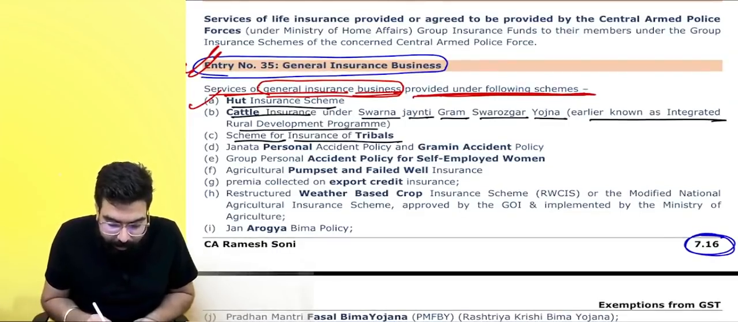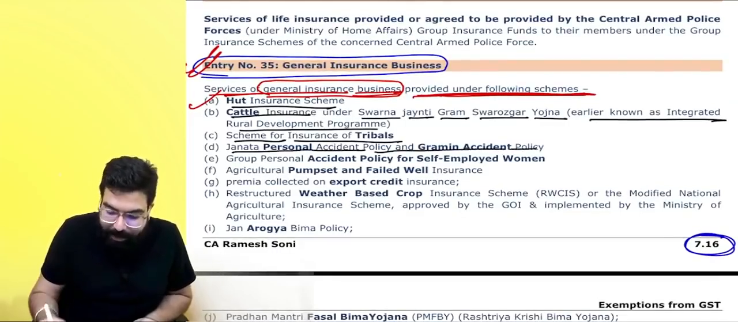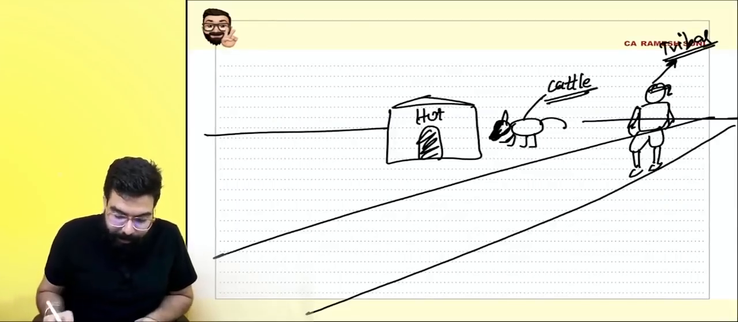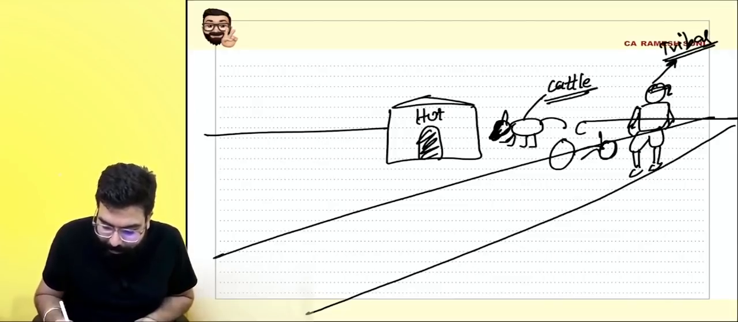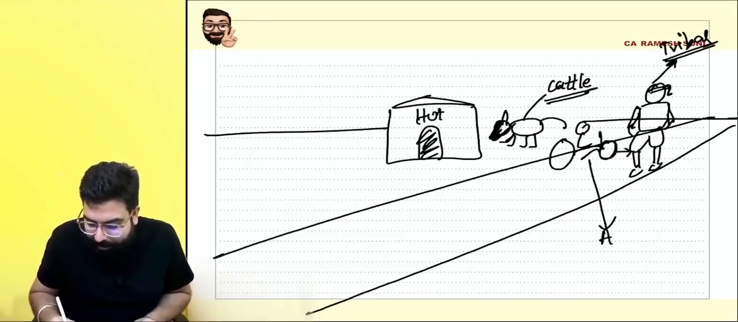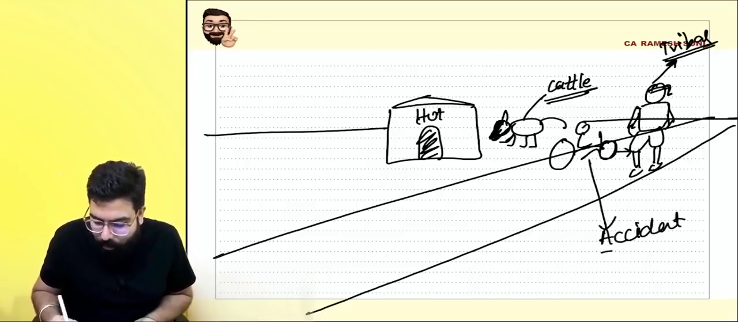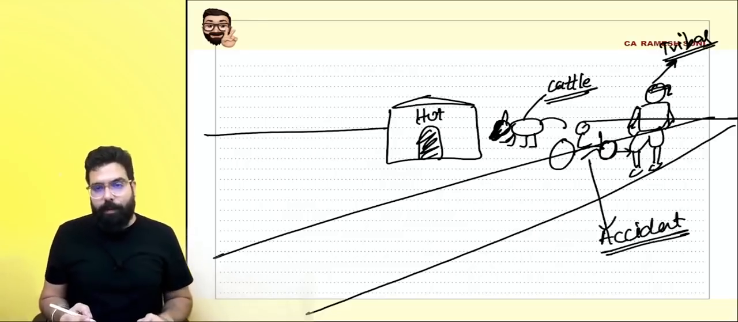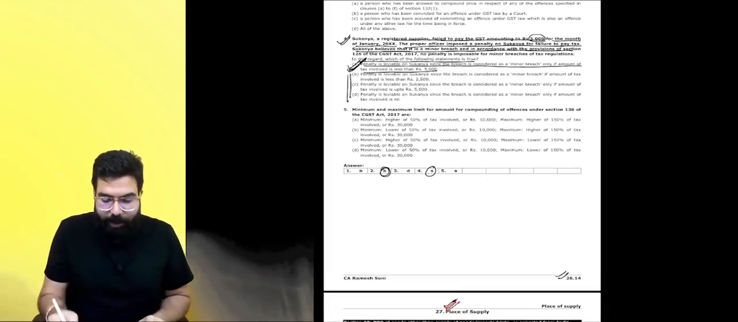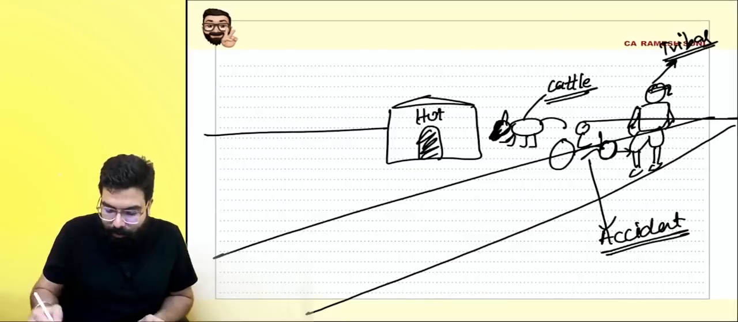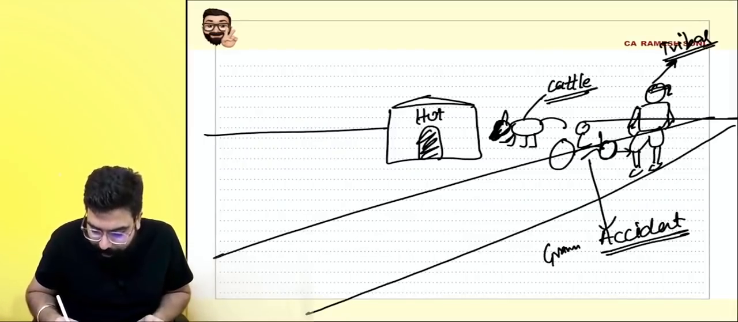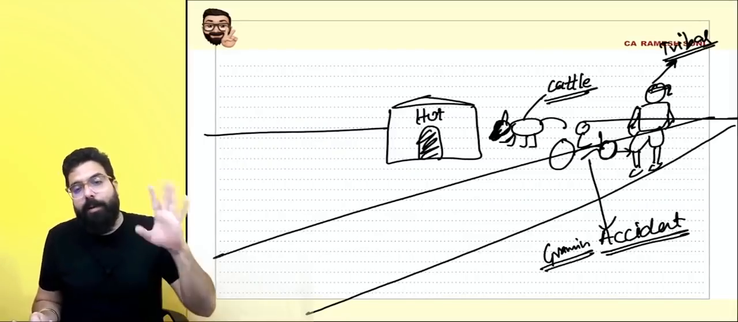Next, sir, Janata personal accident or Gramin accident. You know what happened? Suddenly, this person was going on the way. One bike was coming, and the bike went ahead, and there is a person sitting, and he hit this person. So there can be an accident. Yes, sir. And hence they are telling that on accident insurance policy also there will be no GST. So they are telling personal accident or Gramin accident. Gramin means village accident policy. There will be no GST.